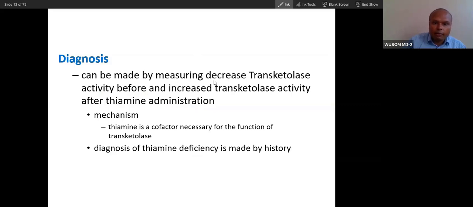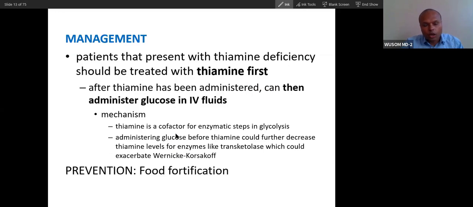So diagnosis can be made by measuring transketolase activity. If transketolase is measured and the activity is low, then it shows that vitamin B1 is deficient. I have already explained about this transketolase. You can also make the diagnosis of thiamine deficiency from history.